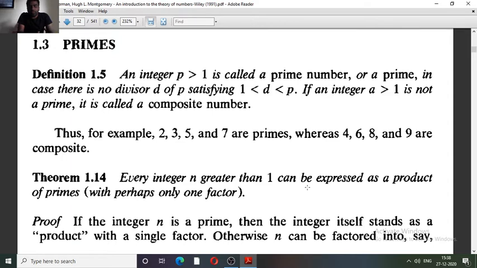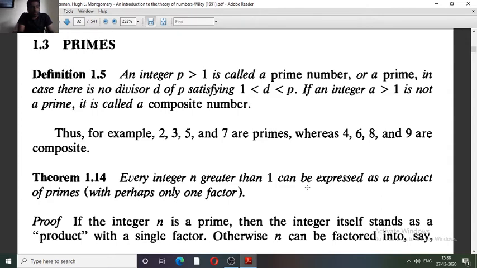Those integers which satisfy this definition form the set of primes. The set of prime numbers is a huge set, like the set of natural numbers and the set of integers. Also note that the set of primes is infinite.